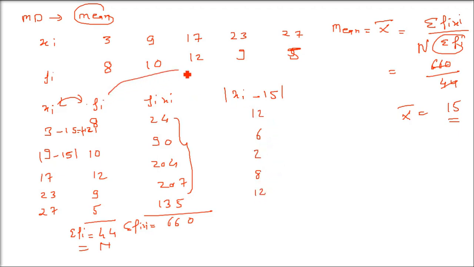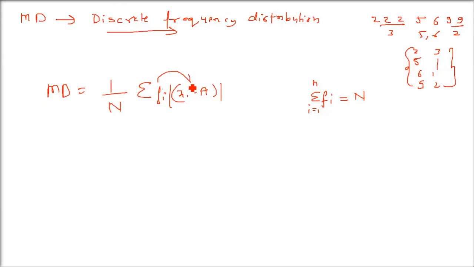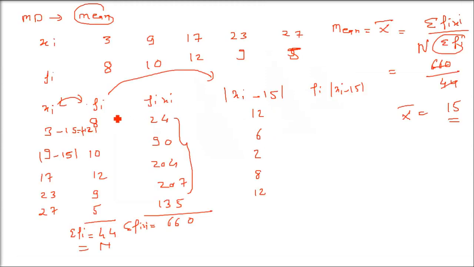One more thing you have to do now. You have to multiply fi with this mod xi minus the mean or median. See, this is fi you have to multiply. In the previous distribution, which was ungrouped data, you didn't have to multiply. Here you have discrete frequencies, so you have to multiply by the frequency. So 10 into 6 is 60, 12 into 2 is 24, 9 into 8 is 72, 5 into 12 is 60.